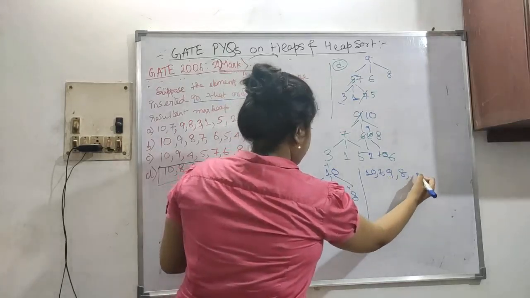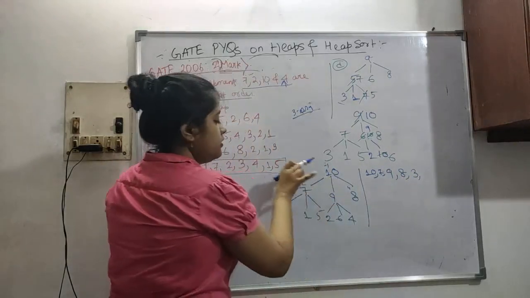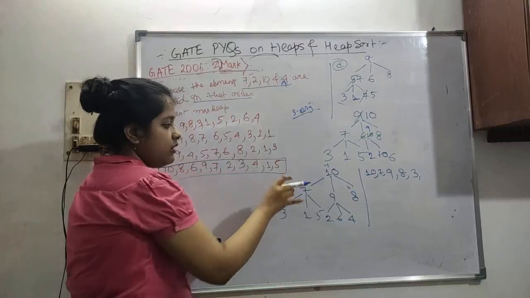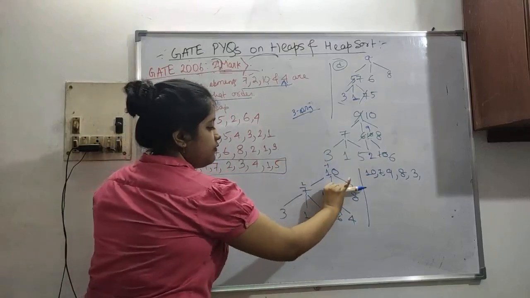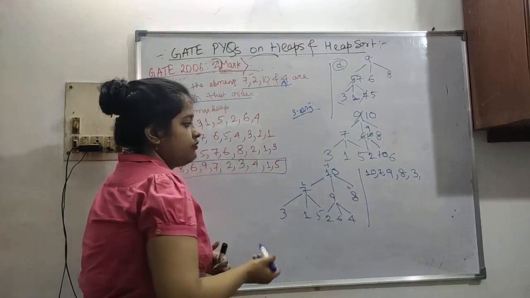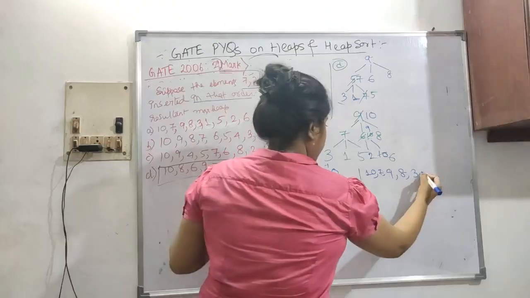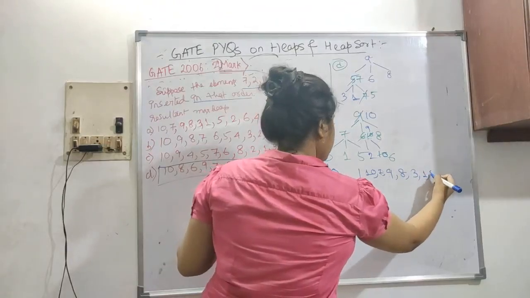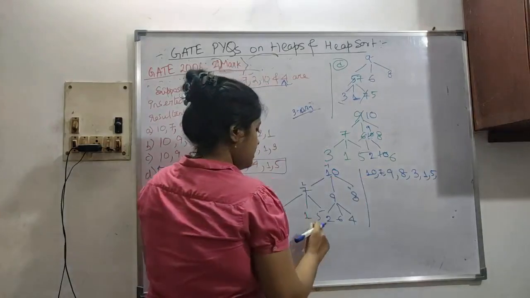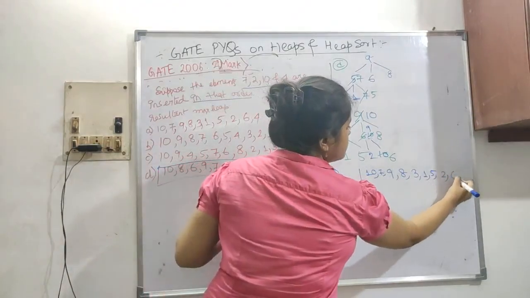9, then 8, then 3. How I'm writing? Going one by one level. First this level, then again left to right, then again next level left to right. Like this we will write in an array form: 5, 3, 1, 5, 2, 6, 4, 2, 6.